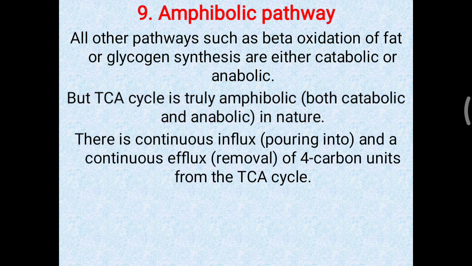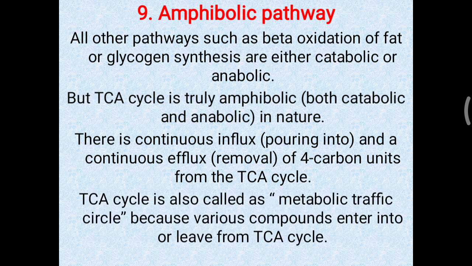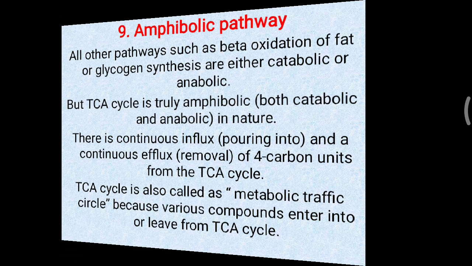So there is a continuous influx, means some molecules are entering, and continuous efflux means some molecules are continuously being removed or utilized from the TCA cycle of 4 carbon unit. So the TCA cycle is considered a metabolic traffic circle because various compounds enter into or leave from the TCA cycle for the various needs of the cell.